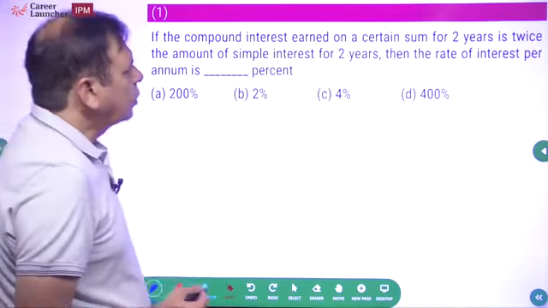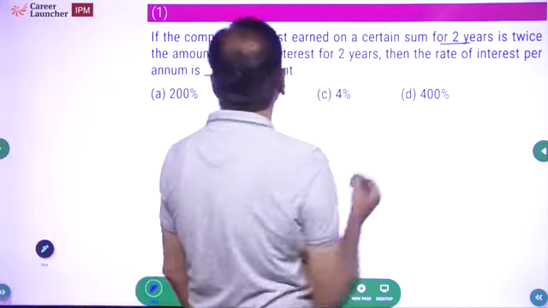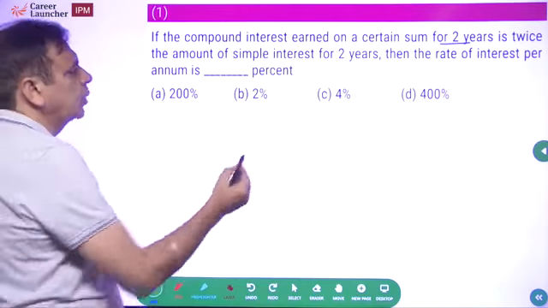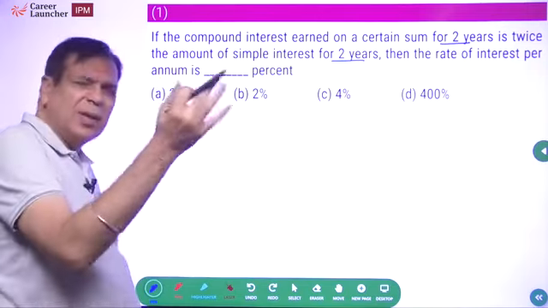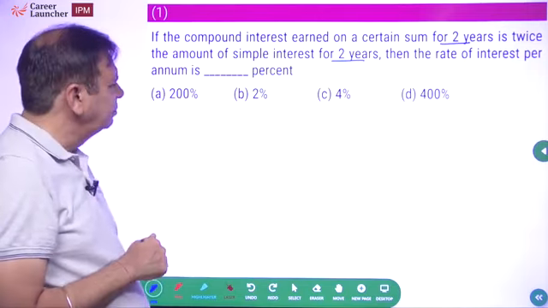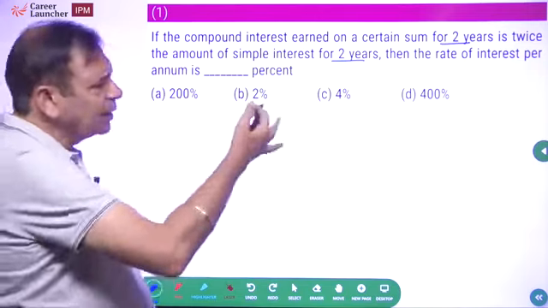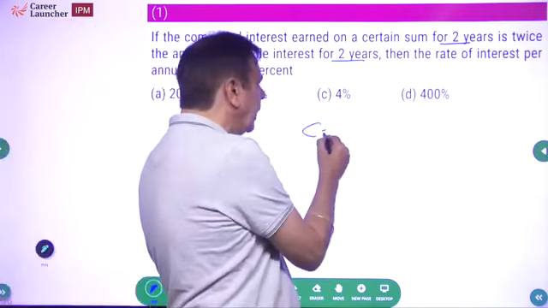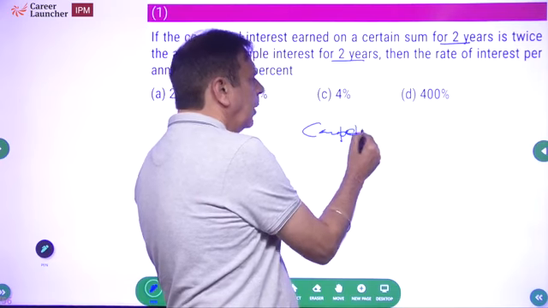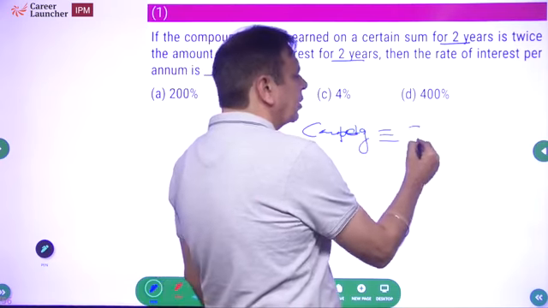If the compound interest on a certain sum for 2 years is twice the amount of simple interest for 2 years, then the rate of interest per annum is what percent? दो तरीके हैं. Choices and funda. What is the funda? This is successive increments. You don't need to apply the compound interest formula. Remember, compounding is the same as successive increments.